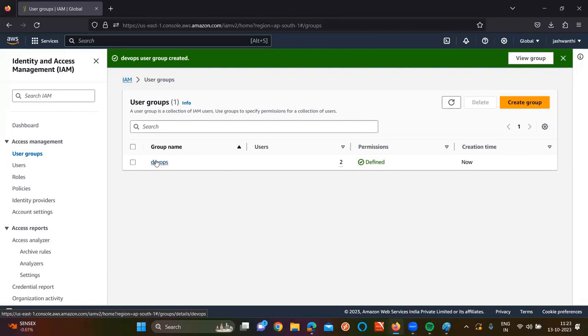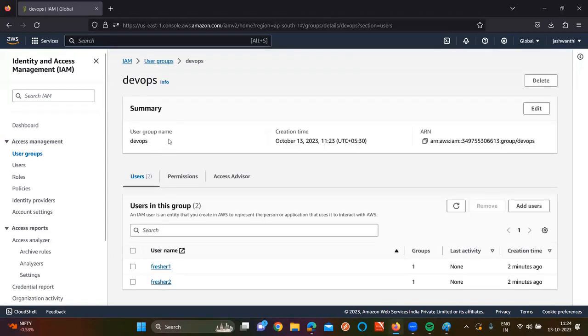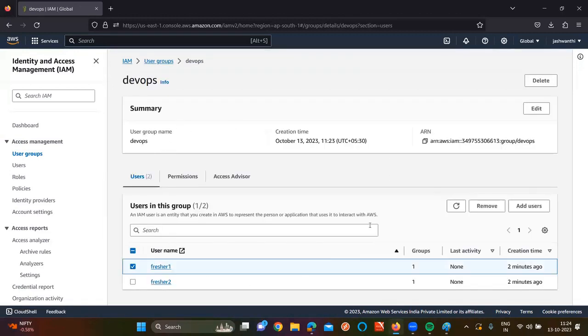Coming to the groups part, in real time we work with groups very little. We don't work with them frequently. Only if there is a specific requirement are we going to touch the groups. Otherwise, we don't usually work in the groups part. And if you want to remove any permission or remove any user from the group, go to the group, click on fresher1 and click on remove.